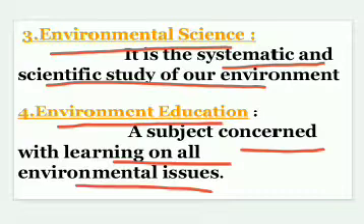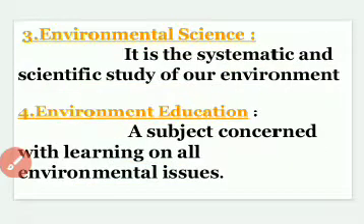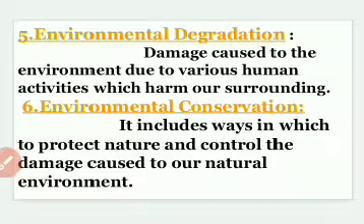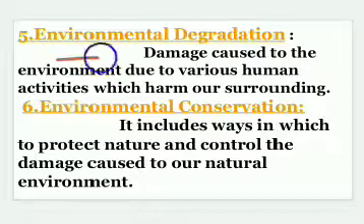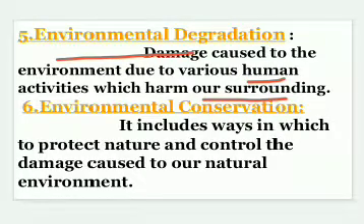It also includes the social aspect of the environment. So this is all about the fourth term, that is environmental education. Then the fifth term is environmental degradation. Environmental degradation is nothing but environmental losses. So environmental degradation is nothing but the damage caused to the environment due to various anthropogenic and natural activities.